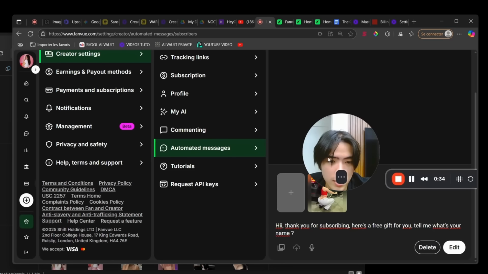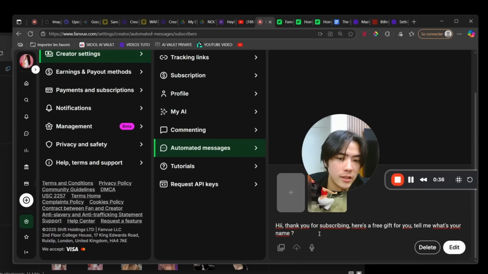So basically, the automated message is when a guy just subscribed and paid your subscription, you're sending him automatically a message. This is super important because if you have some subscribers but they don't send you a DM, you will not make money, because the money is made in what we call the chatting, right? This is the most important. Hey, thank you for subscribing. Here's a free gift for you. Tell me what's your name. So the automated message is very great. That way you just have a sentence to start some chatting automatically, and then he will answer, hey, my name is James. Hey, my name is Noct. So this is very, very important.